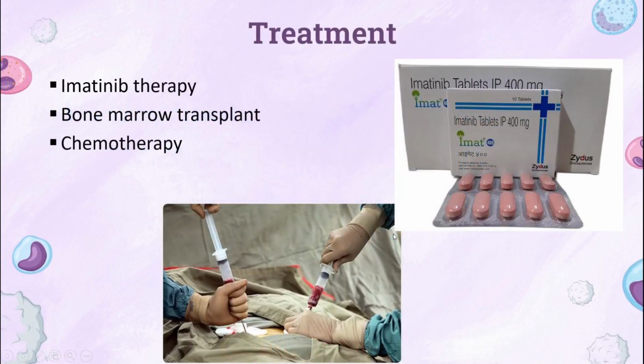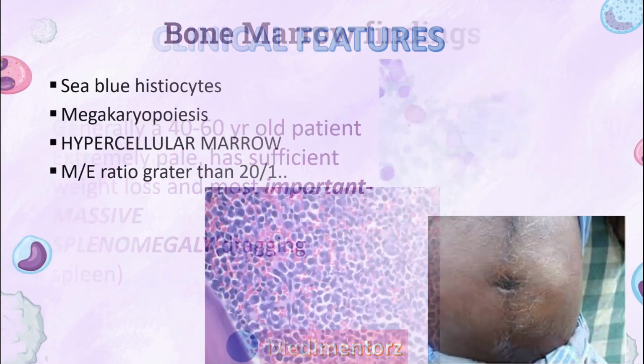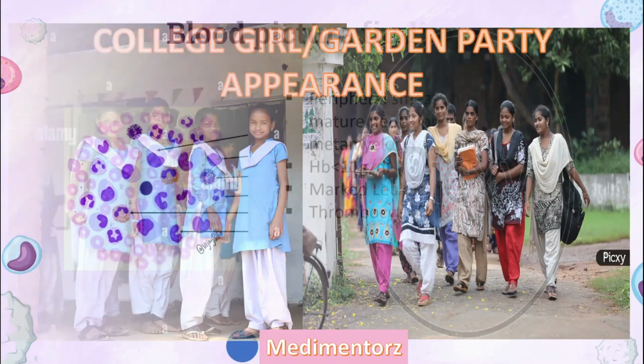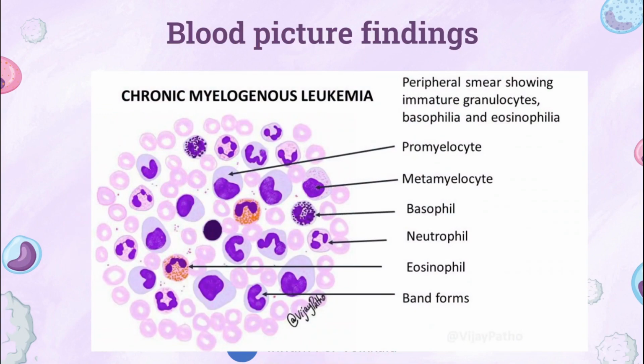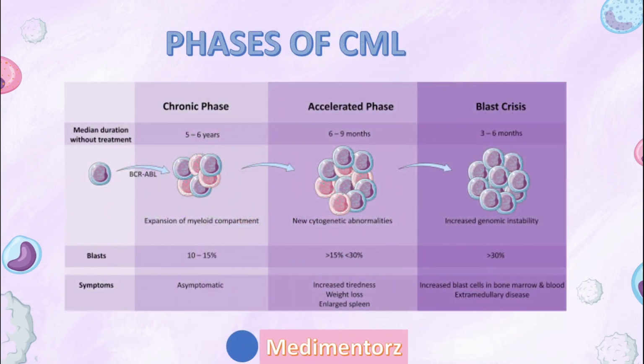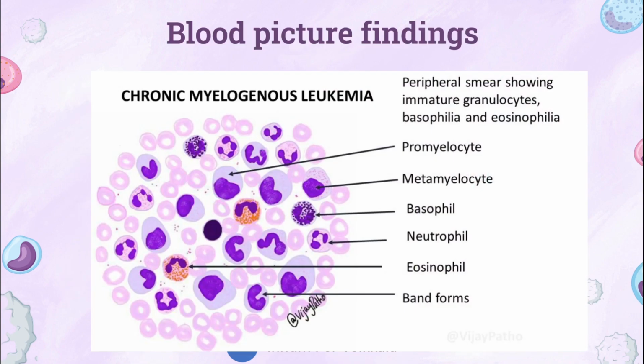That's it, people. I think we covered everything. The only thing which we did not cover is the phases. Three phases: chronic, accelerated, blast greater than 30%. We have blast crisis. You should look into it very soon, because the most common cause of death in CML is the patient going into a blast crisis.